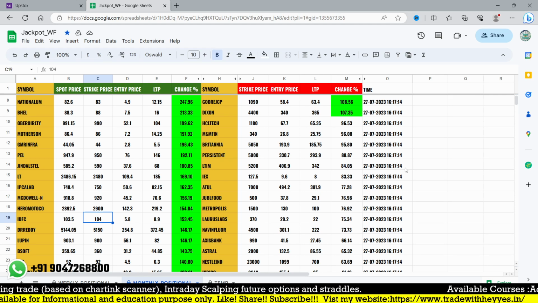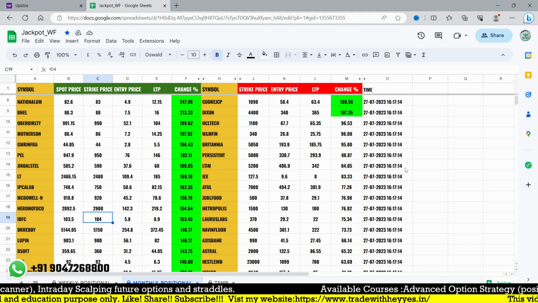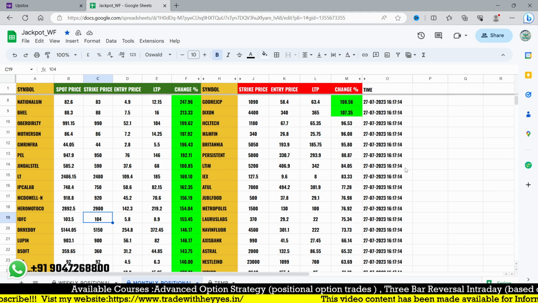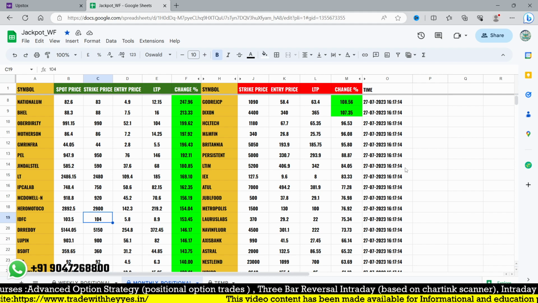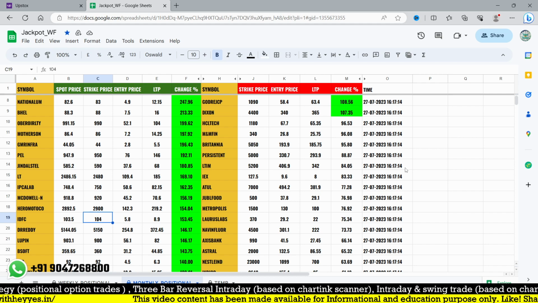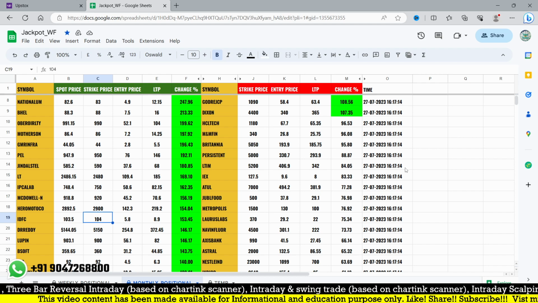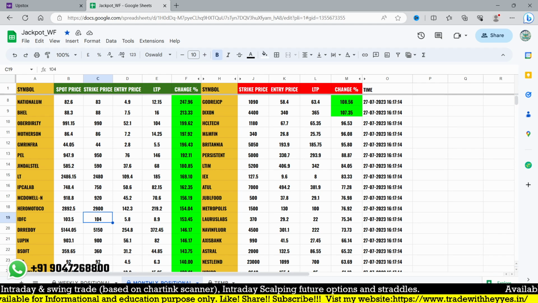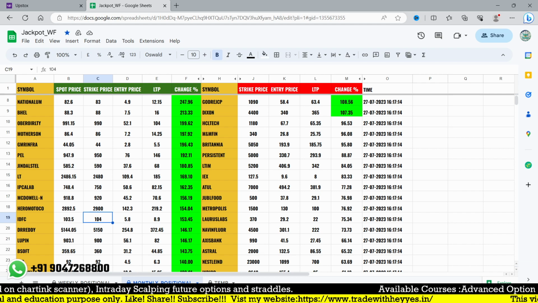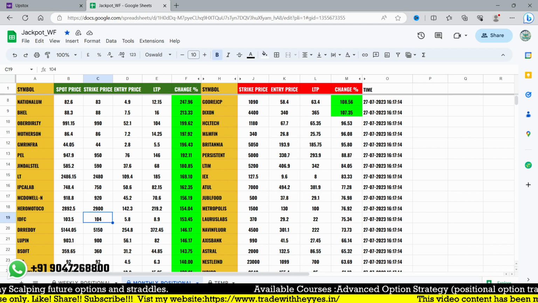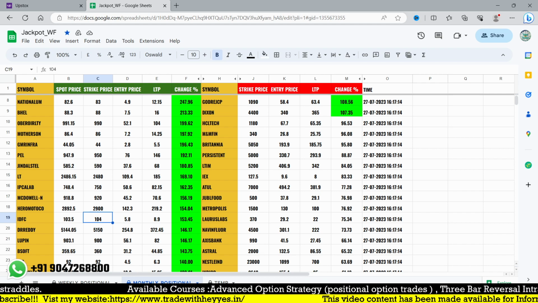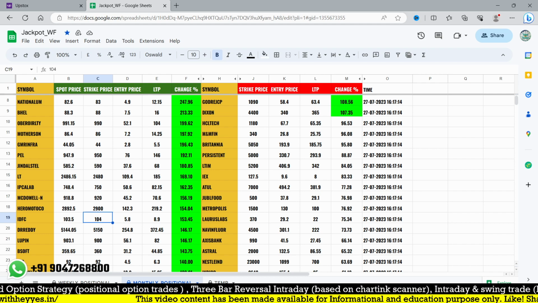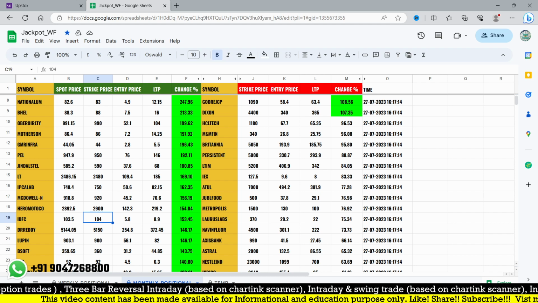And you are asking about a Telegram group. The Telegram group I'm running is just for scanners. These are paid premium scanners which I have not shared on my YouTube or my free Telegram channel. These scanners have more accuracy, and a lot of scanners will be available, but maybe one or two can help you. I don't suggest you use everything. I suggest you take some of the indicators or some of the things which you can use.